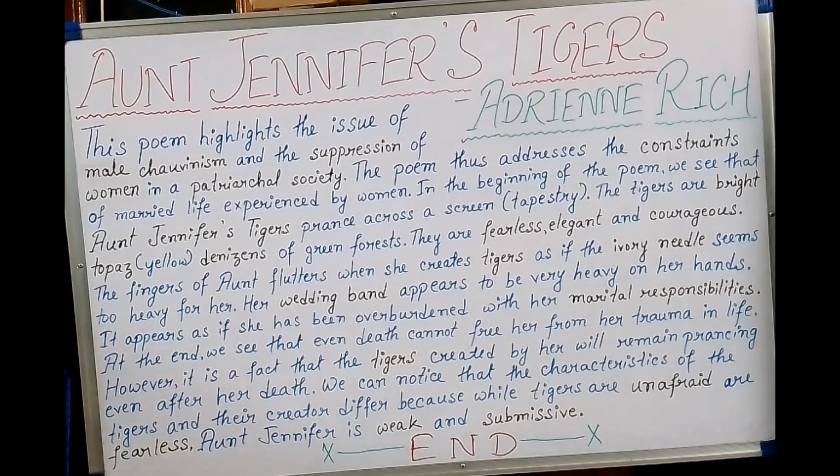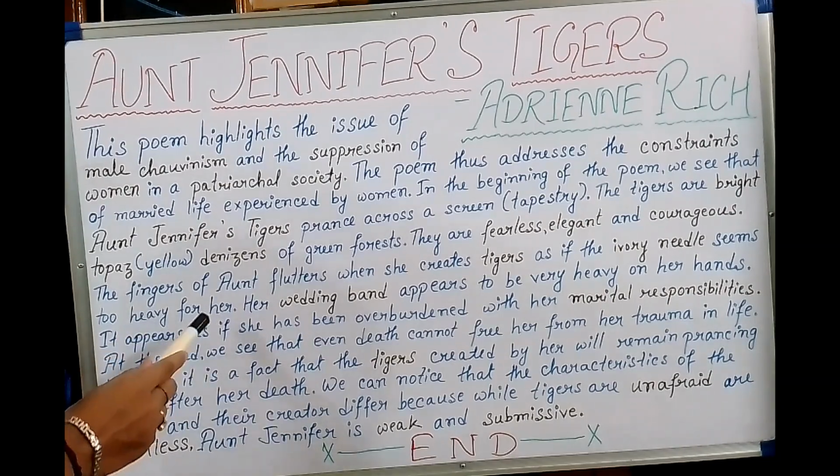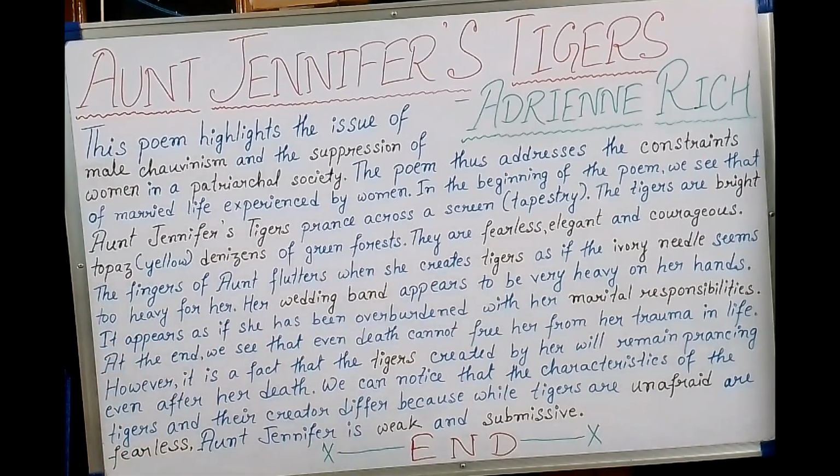Well, so the needle with which she is creating these tigers on the tapestry is made of ivory, and it's a very light material. But what we see is that the light ivory needle seems very heavy for Aunt Jennifer when she creates these tigers on the tapestry. Now, what may be the reason? The reason is that since she is in a world dominated by men, she is frightened of her husband. Well, so her wedding band appears to be very heavy on her hands.